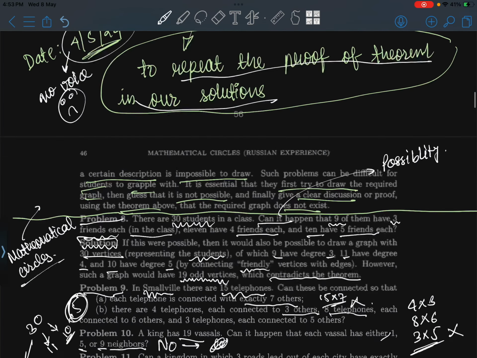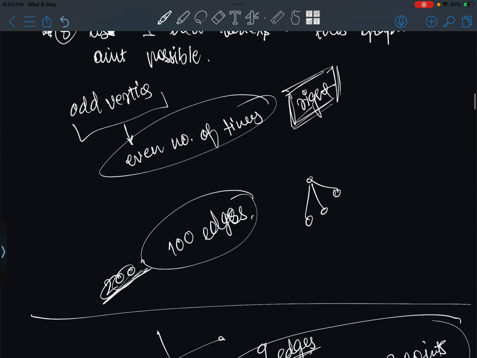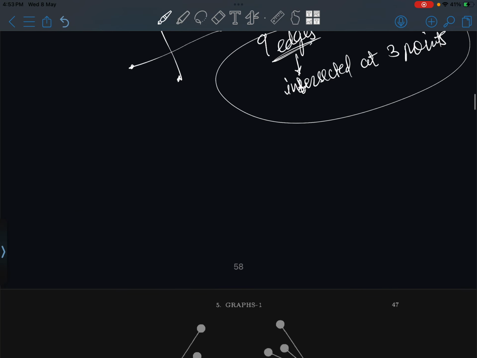So yeah, now we'll be moving ahead. Moving ahead, we have question number 14. What does this question number 14 say? Can 9 line segments be drawn in a plane, each of which intersects exactly three others? How can we imagine it?